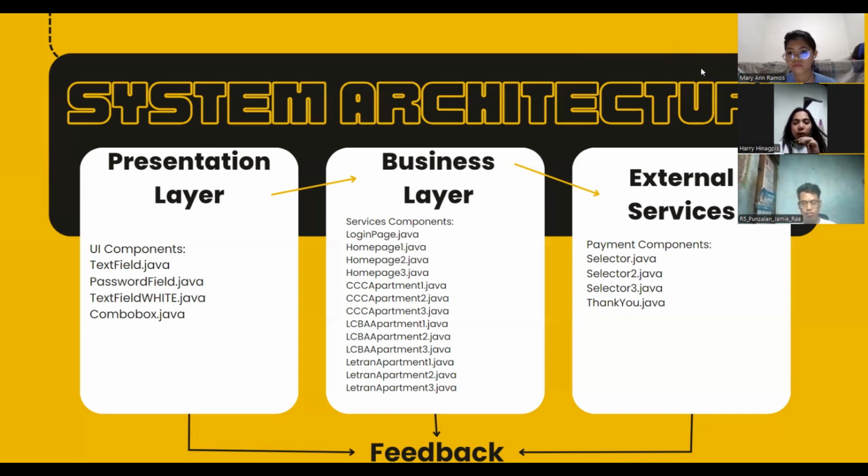In the context of a dorm booking application, the business layer is responsible for processing user requests that come from the presentation layer, applying business rules to this request, and ensuring the integrity and correctness of operations before interacting with the data access layer. By encapsulating the business logic and rules within the business layer, the application becomes more modular, making it easier to manage and scale. It allows for a clear separation of concerns where each layer in the architecture has a distinct role and responsibility, contributing to a more organized and maintainable code base.